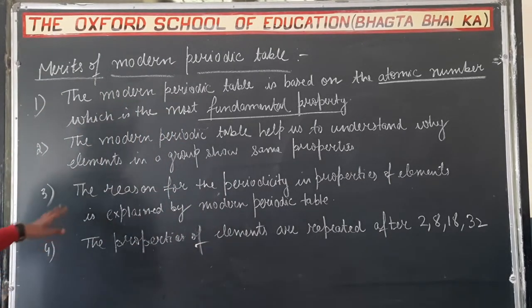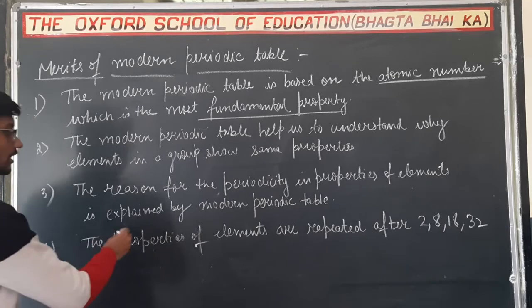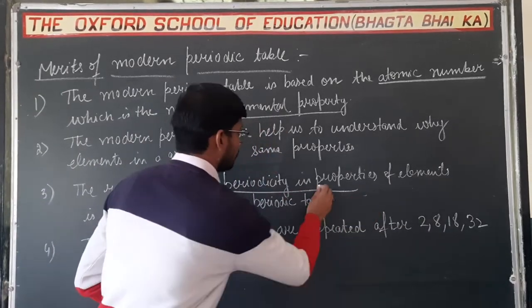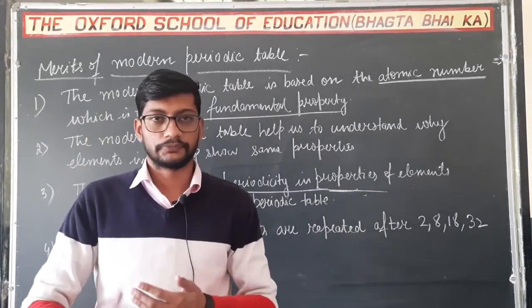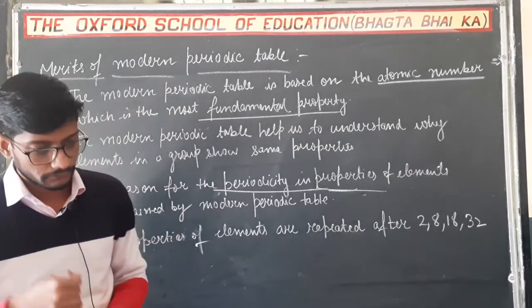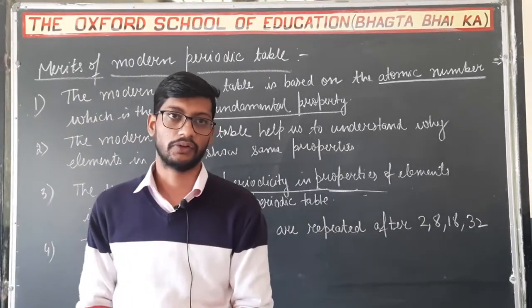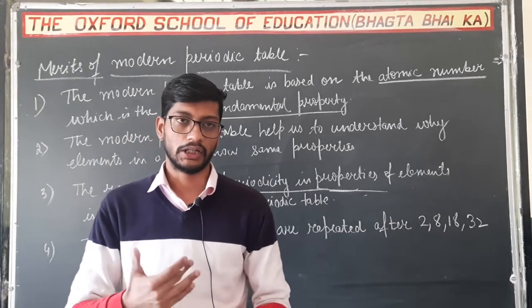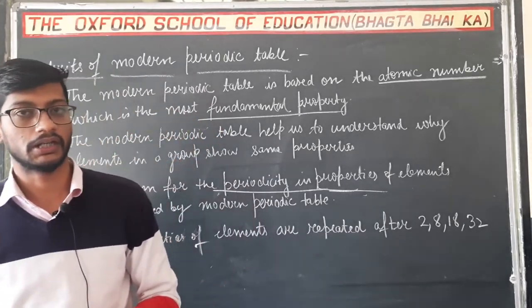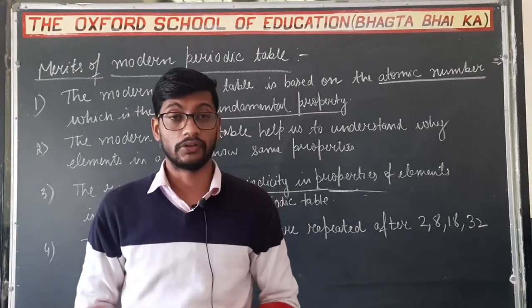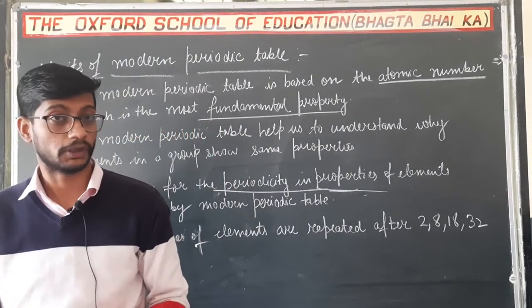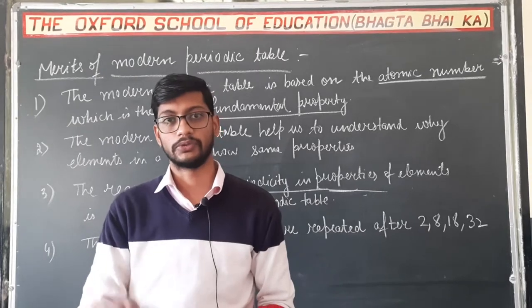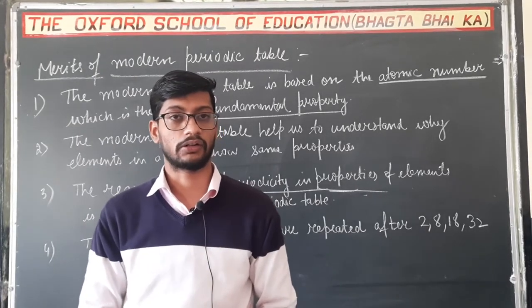Third merit is the reason for the periodicity in the properties of elements is explained by the modern periodic table. Periodicity in the properties means after a regular interval of time there would be a repetition in the properties of the elements. Like after a regular interval, the electronic configuration becomes similar in the elements. Like the electronic configuration of sodium 2,8,1, electronic configuration of potassium 2,8,8,1. The electrons in the outermost shell are similar.